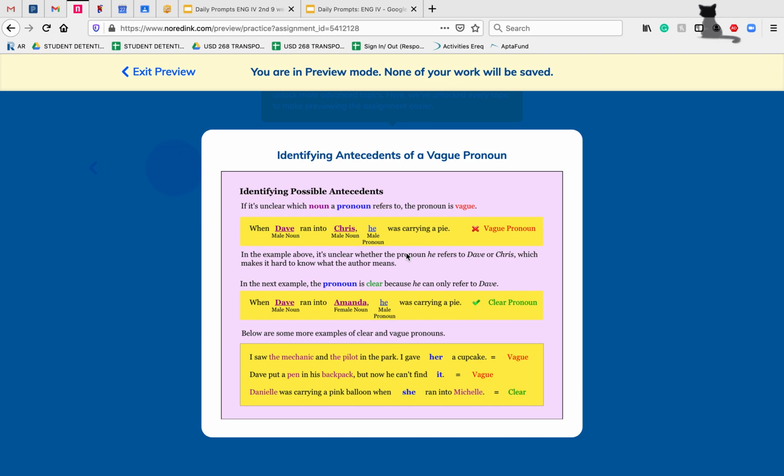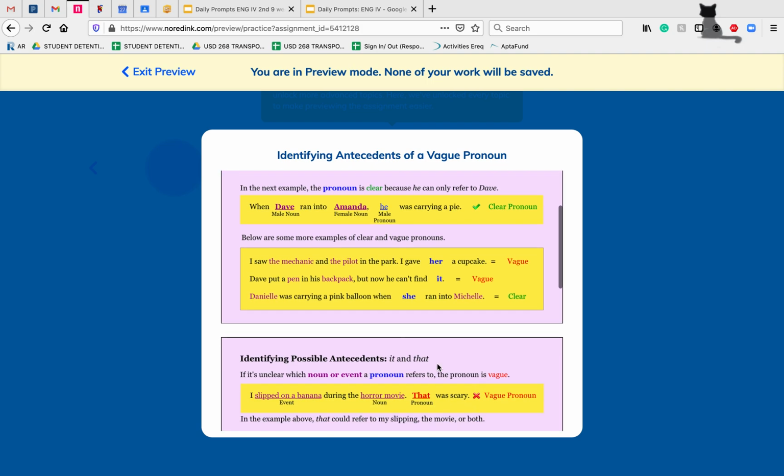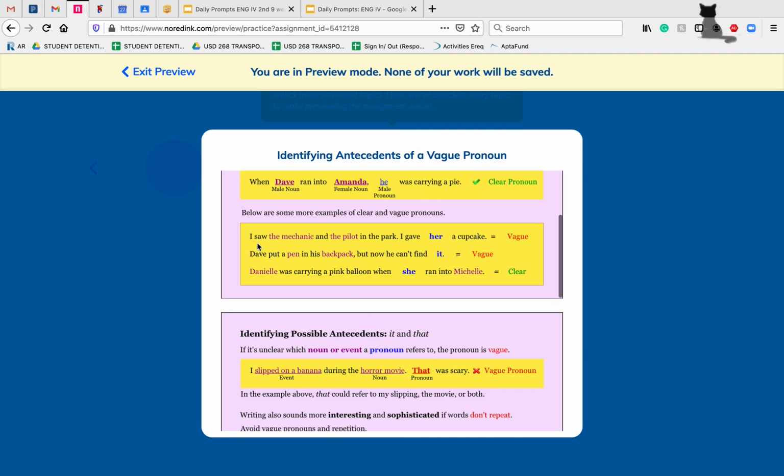Now this is considered a vague pronoun because we don't know if Dave or Chris is the one carrying a pie. But if we have a male and a female noun and a male pronoun, then it becomes more clear that Dave is the one carrying a pie and not Amanda. This also sometimes happens when we don't know necessarily the gender.